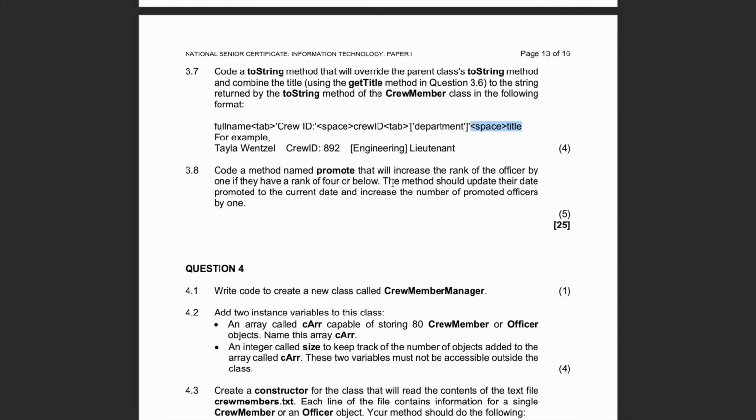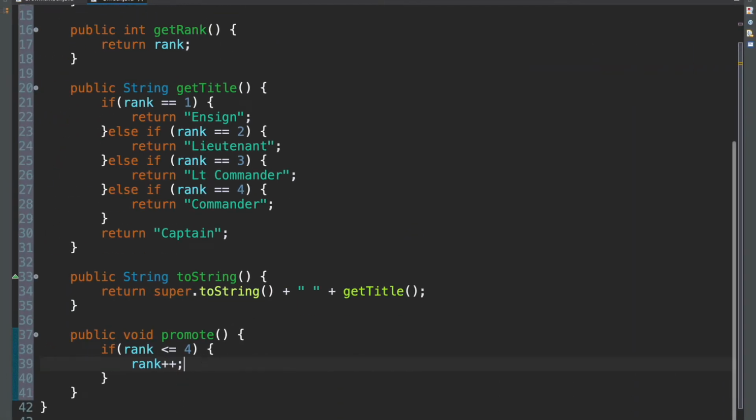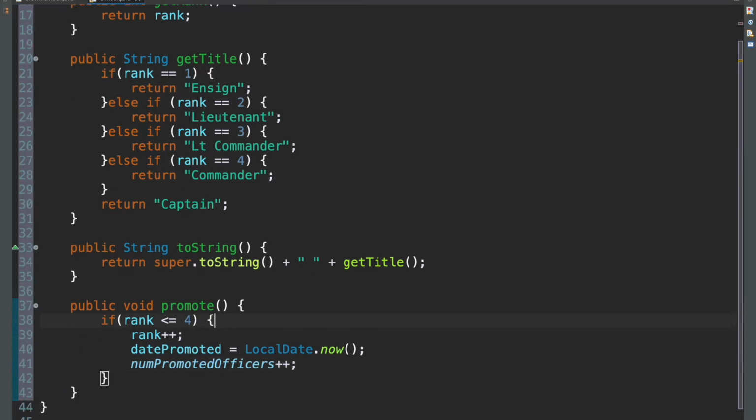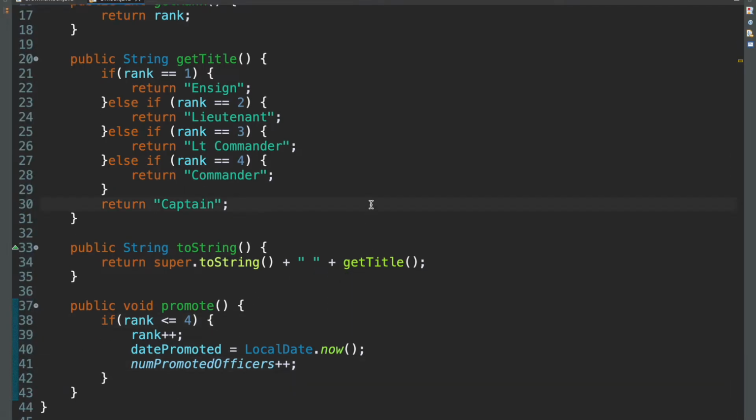The method should update their date promoted to the current date and increase the number of promoted officers by 1. So update date and increase promoted officers. So how do we do update date? We just say date promoted is equal to the current date. And to get the current date, we say LocalDate.now, just like that. And then we also have to increase the number of promoted officers. So numPromotedOfficers plus plus, just like that. Save. Okay, so that's question 3 done.